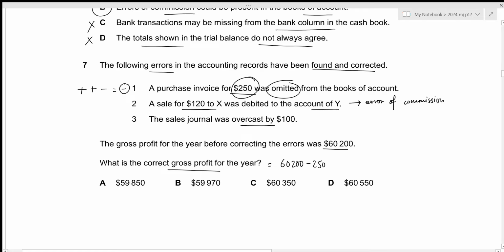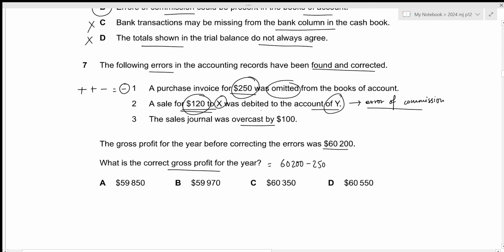Now for the second one, a sale for 120 to X was debited to the account of Y. We've already classified this as an error of commission, which will have no impact on our gross profit because regardless, the sale amount of 120 was correctly recorded. Only the heading was different.